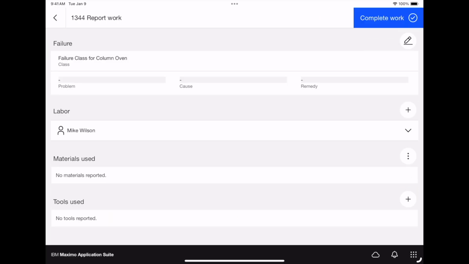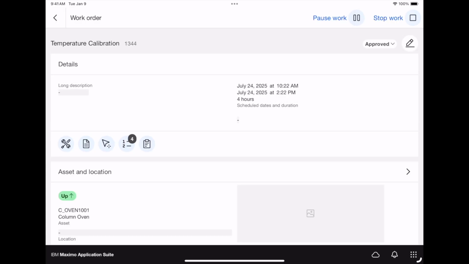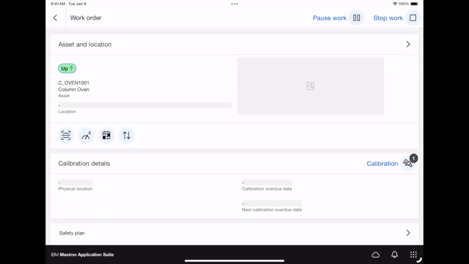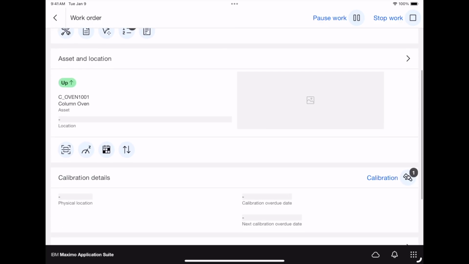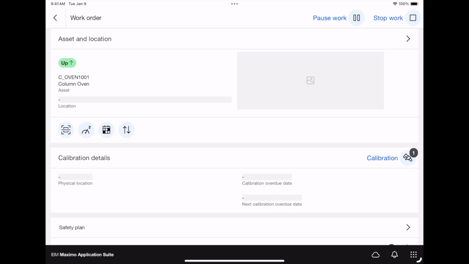And then finally, we get to report work, which is something that will be done once we complete the work order. Sorry, that was at the top of the screen. Under asset and location, we get to these upwards and downwards arrows. This shows the status of the asset. Up means that the asset is currently running, while down means that the asset is down. And when you mark the asset as down, the downtime is then automatically tracked.